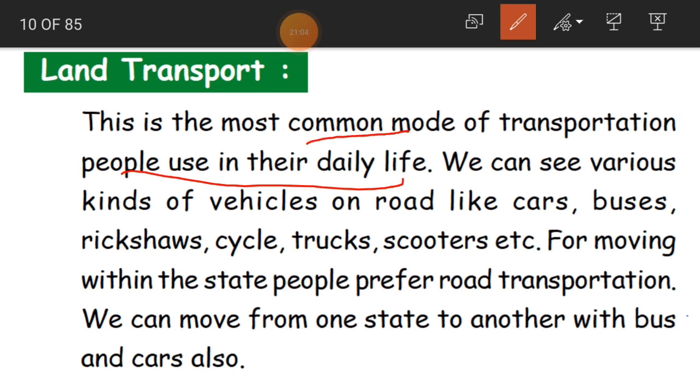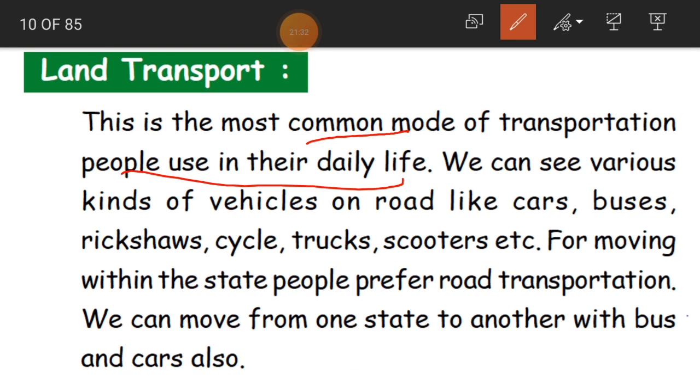Every day, if you want to go from one place to another, to schools, colleges, offices, for shopping, we take the help of land transport. We are going on land only.